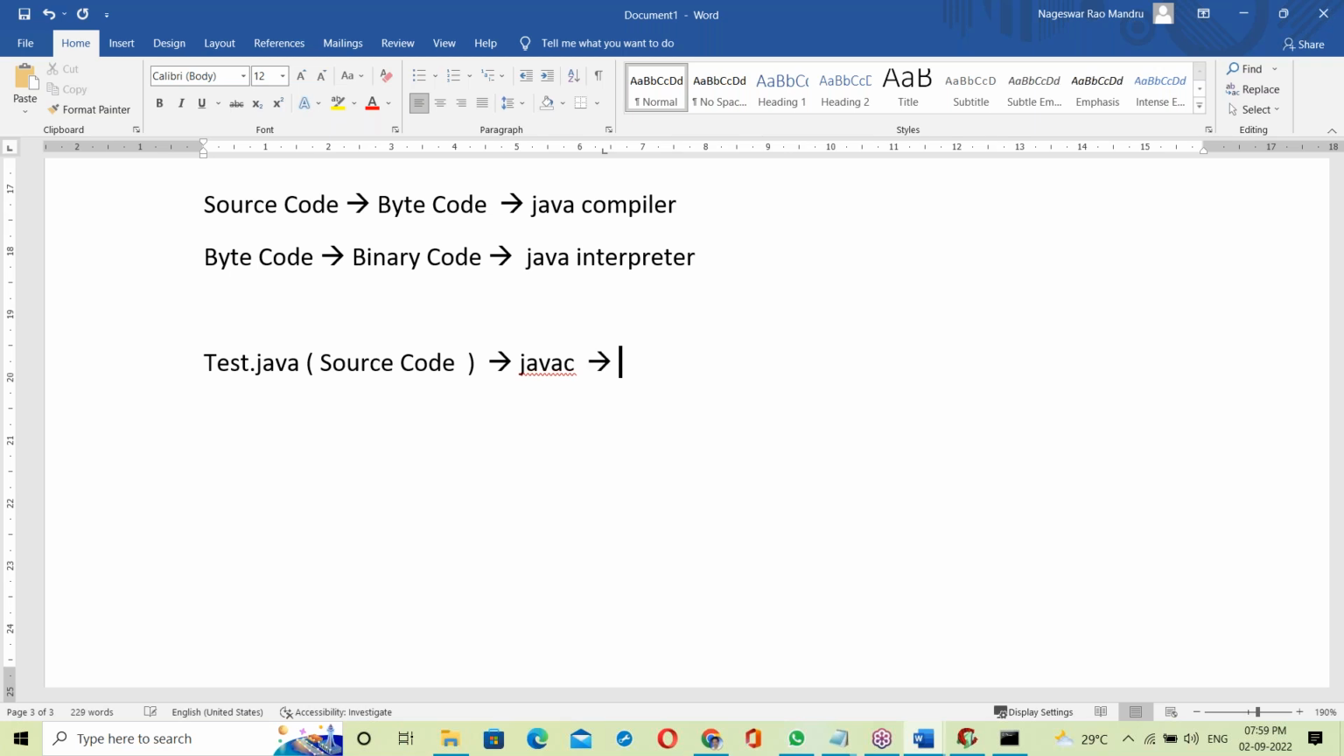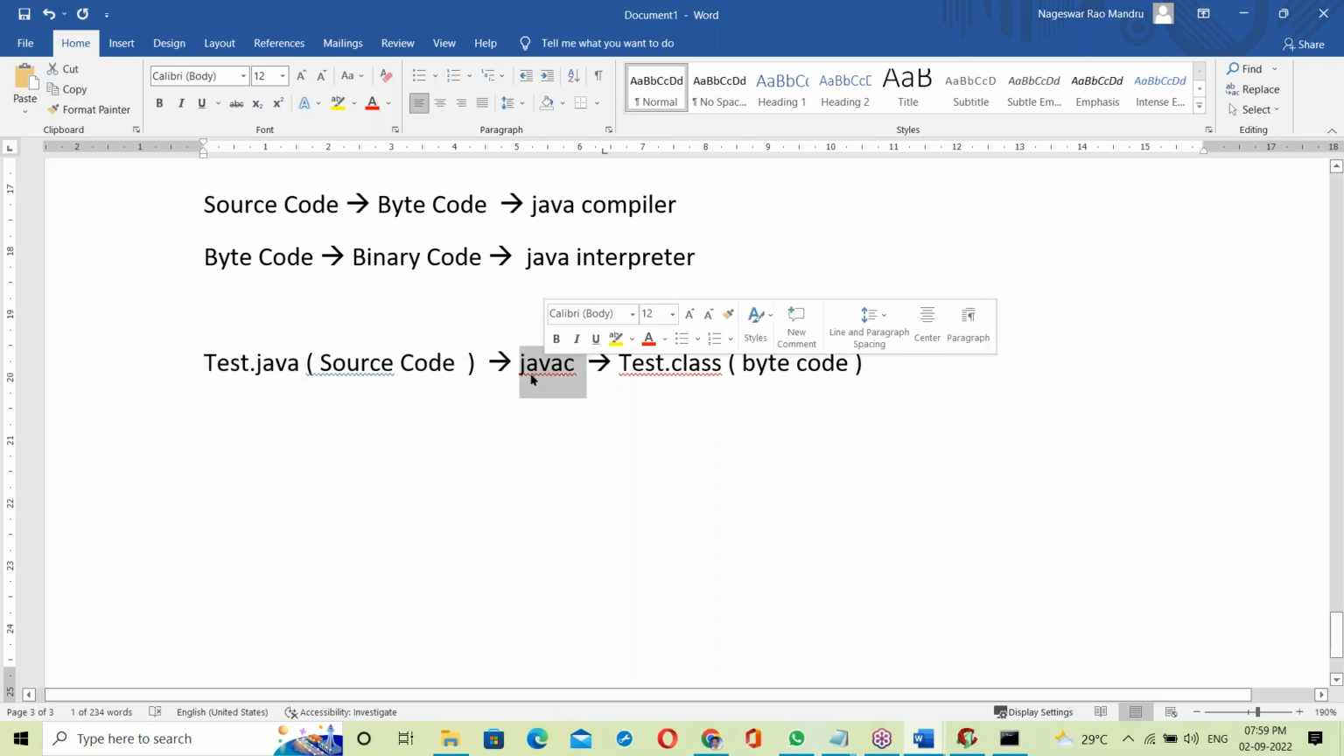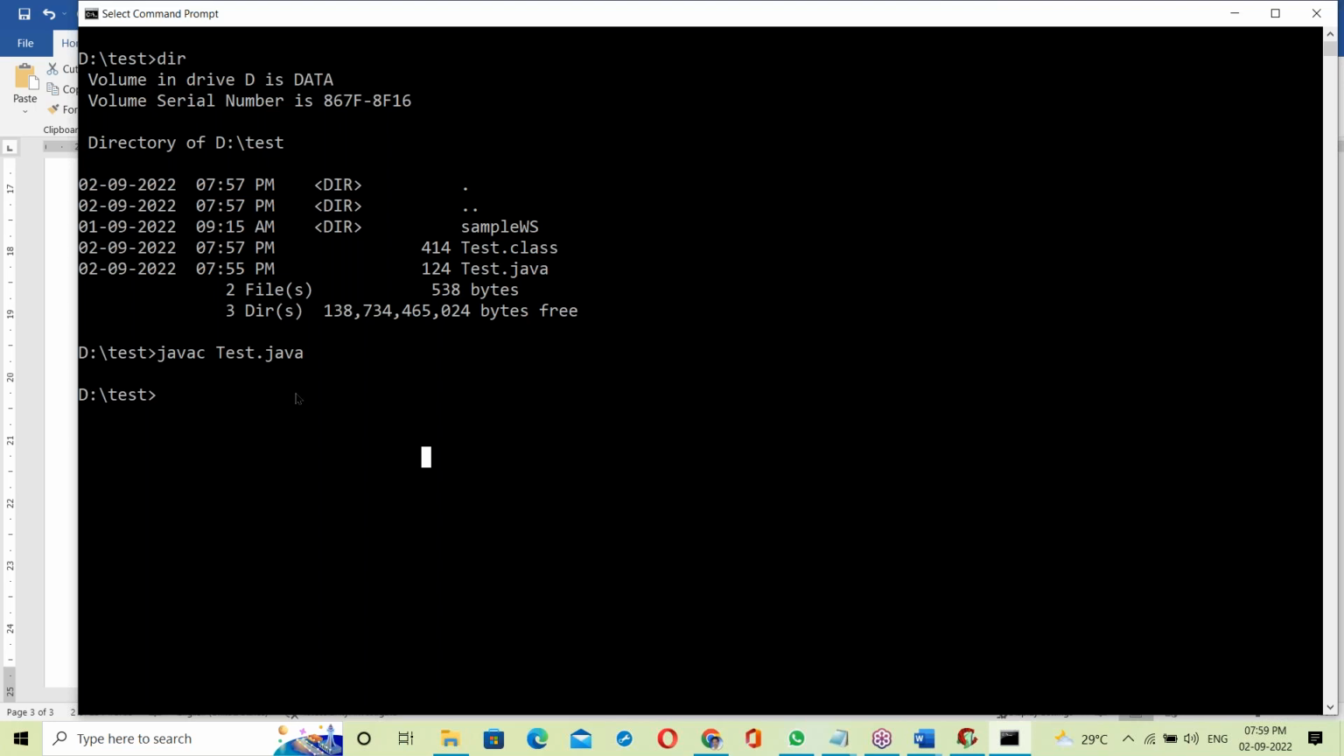Now the Java compiler checks from top to bottom. If there are no errors, it generates test.class. A .class file contains bytecode. So the test.java source code file is given to the Java compiler, which checks for errors; with no errors, a .class file, meaning a bytecode file, is generated. See, the test.class file is generated.